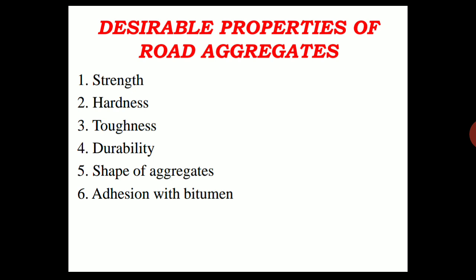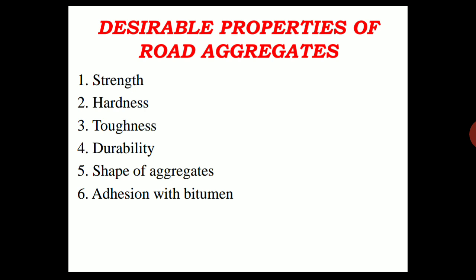If we are using aggregates in pavement construction, they should have certain properties. Based on conducting several tests, we will come to know whether these properties are having this much result or not. Based upon those results, we will fix that these aggregates have certain desirable properties which will be helpful in the construction of the road.